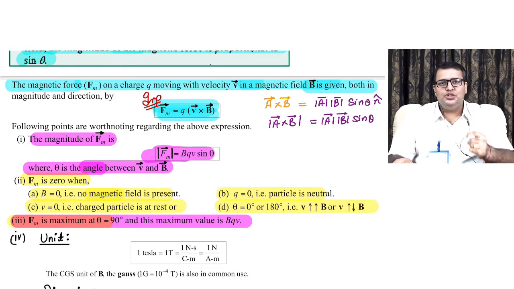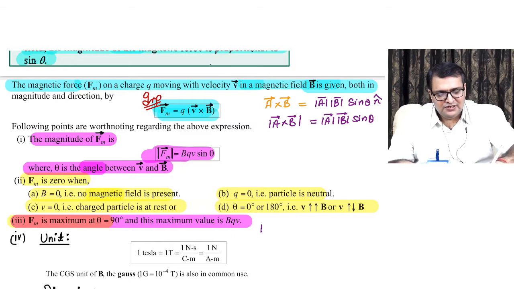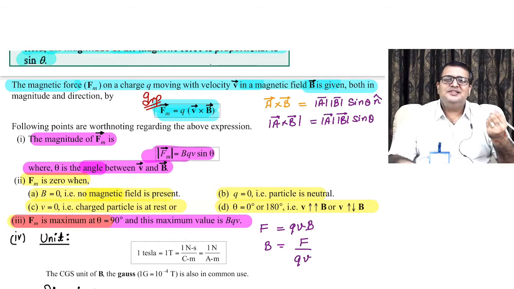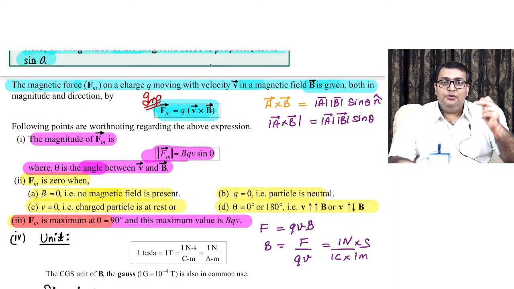Now comes the unit of magnetic field, right? When we talk about the unit of magnetic field, we know that the formula was F is equal to QVB. So B is F upon QV. What is the SI unit of force? Sir, Newton. Okay, 1 Newton. SI unit of charge, sir, 1 coulomb. And SI unit of velocity, sir, 1 meter per second. So 1 Newton second upon coulomb meter can be given as the unit of magnetic field.